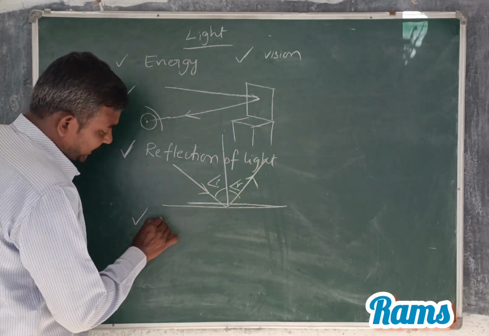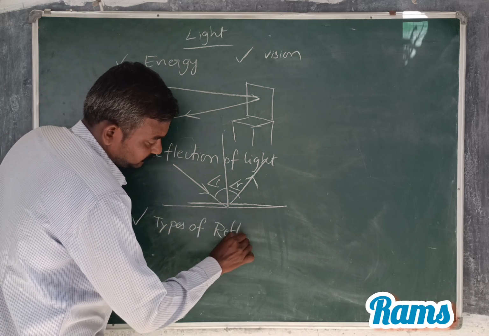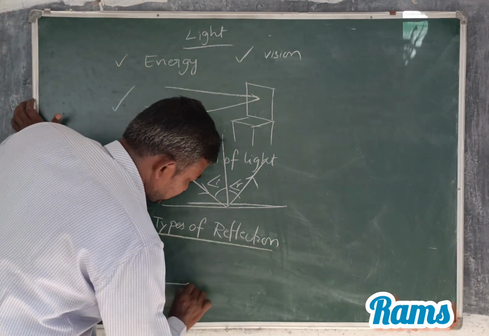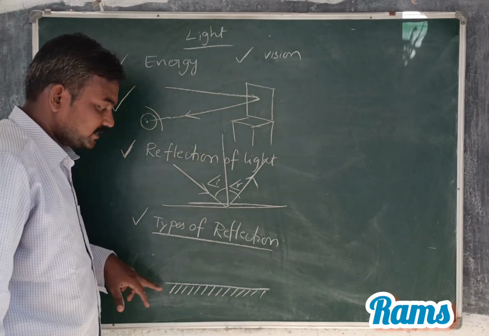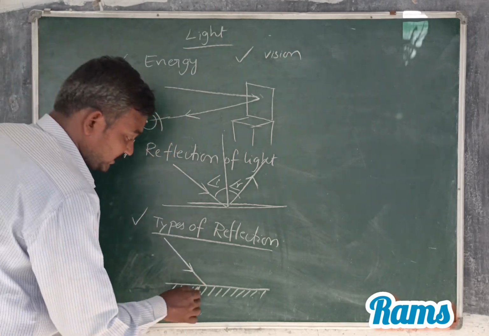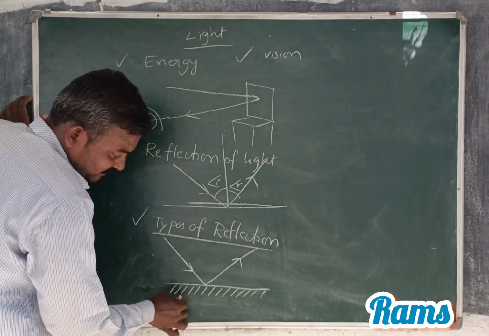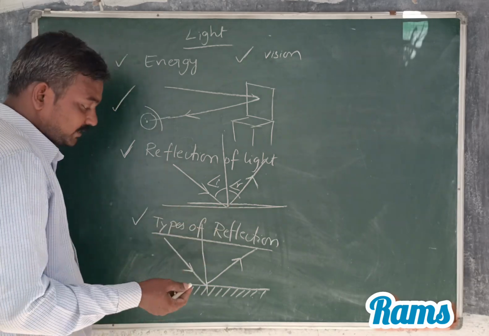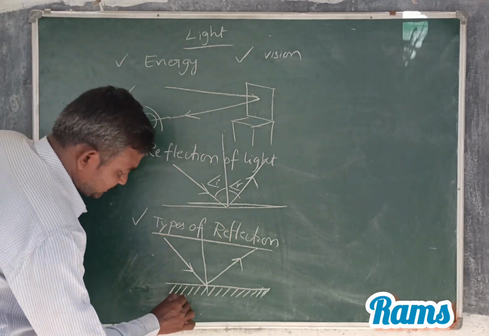Okay. Let's come to the types of reflection. My dear students, please understand, this is a smooth surface. When light is incident on a reflecting surface and returns to the same medium, and the surface is very smooth, for example a plane mirror and still water, these are regular reflections.